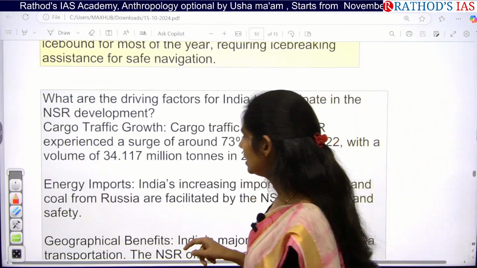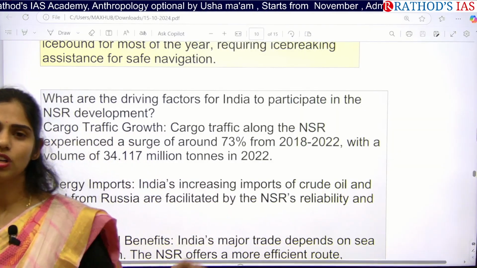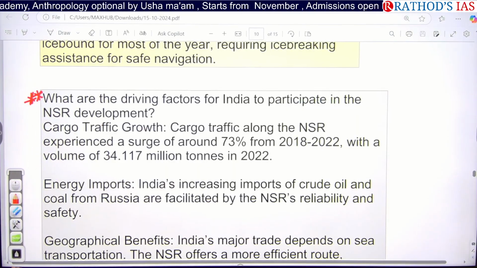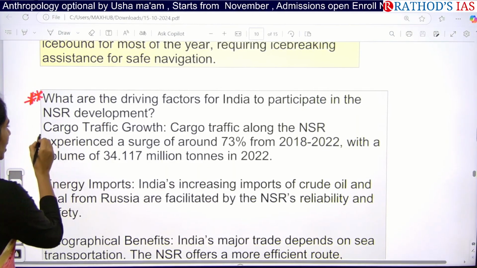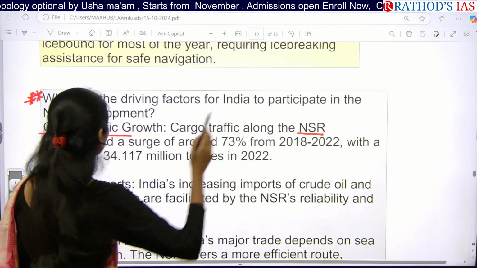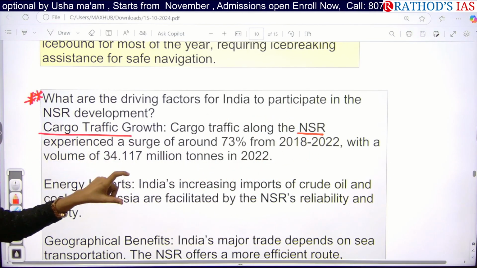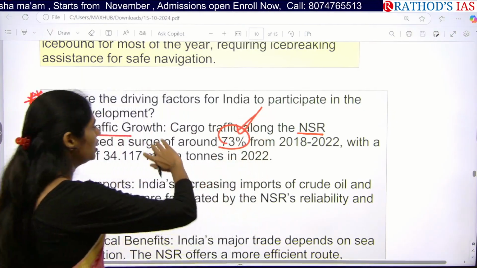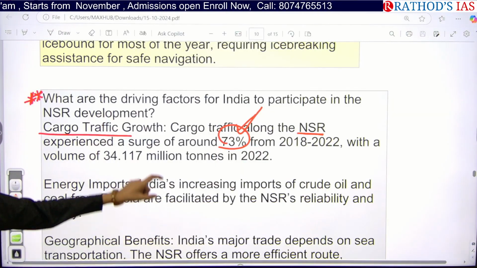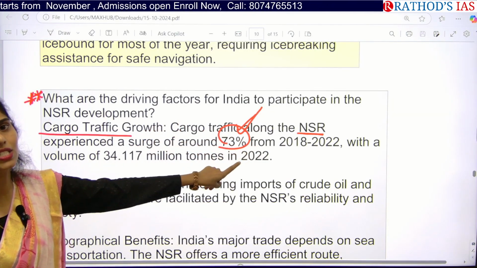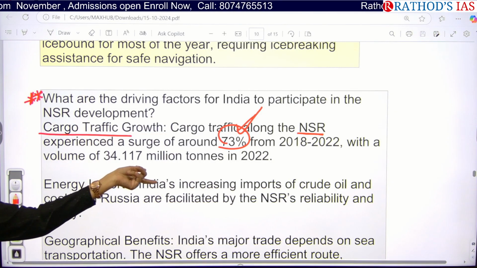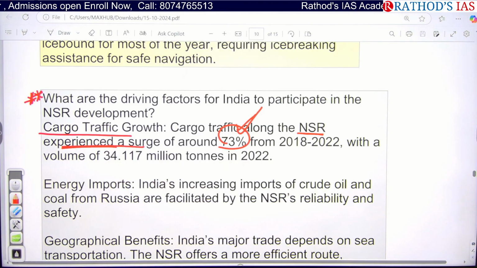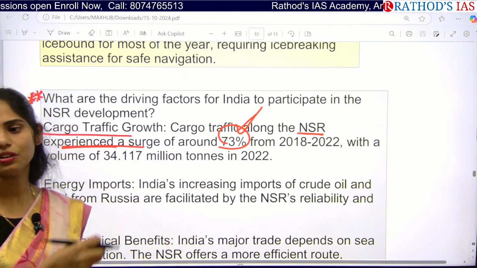So why is India also interested in this Northern Sea Route? What is the interest of India? This part is very important for your mains. Why? Because there is increasing cargo traffic along this Northern Sea Route now. If you compare the data from 2018 to 2022, there was a 73% increase in the traffic going through this route. So there is a high chance of increasing traffic in this region, and because of this, India wants to use it as an advantage.